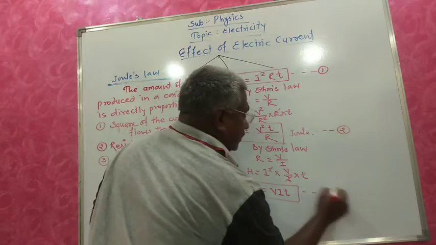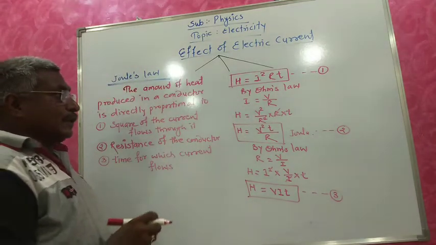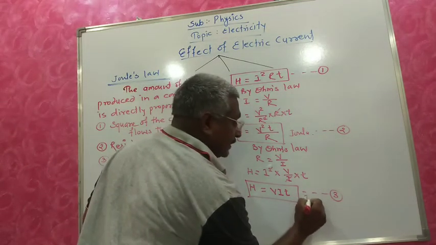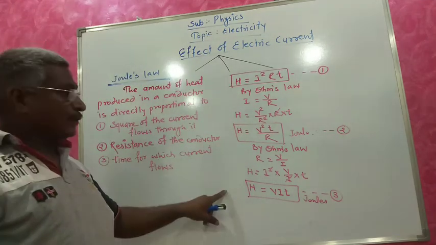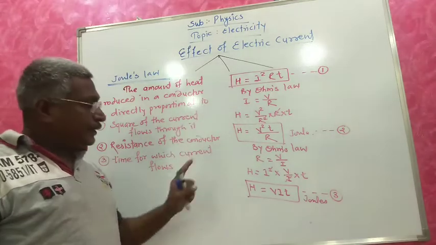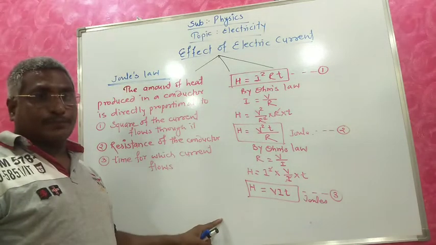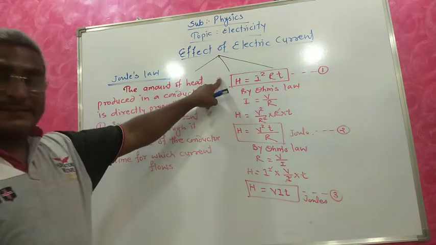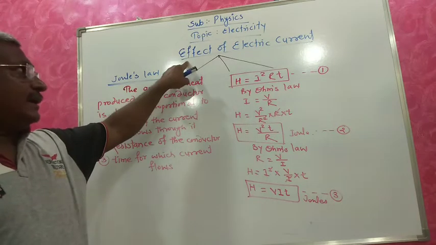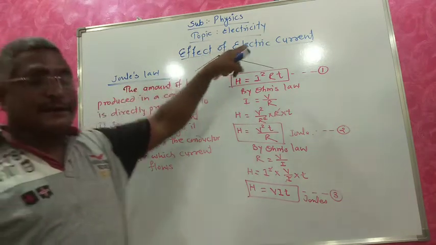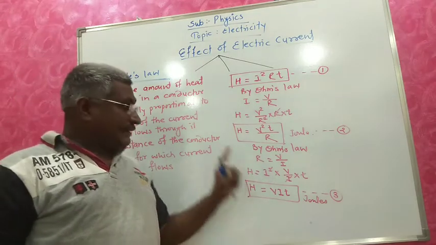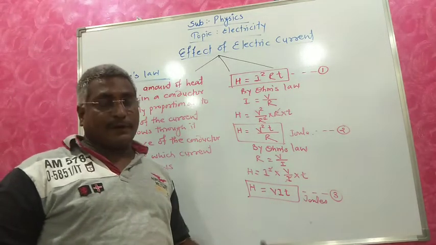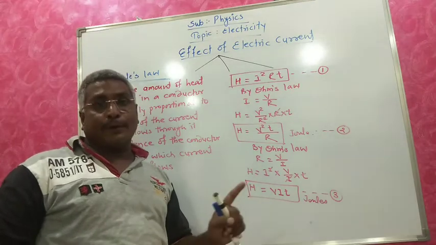This is the third formula. So by using these 3 formulas for heat production, we are going to solve the numericals. So hope you understand, students, what are the effects of electric current, expression and Joule's law. This is very, very important from the exam point of view.